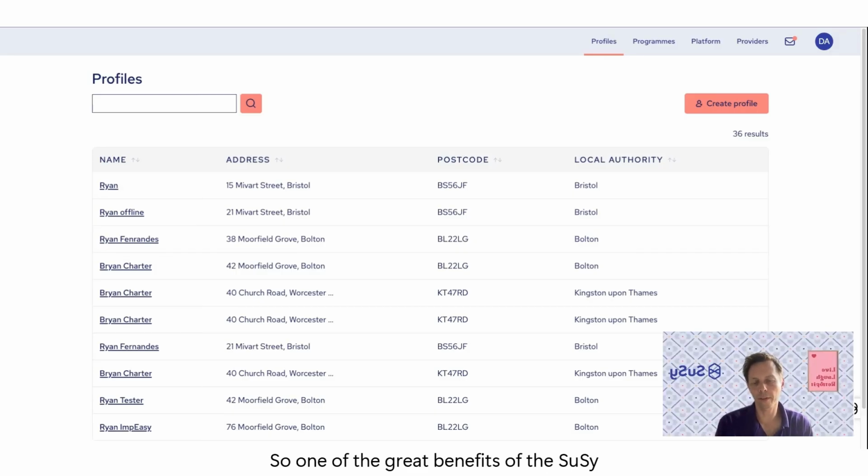So one of the great benefits of the Suzy system is its flexibility. And that goes all the way down to the improvements level. So I touched on before in the platform overview that improvements were editable. I'm going to just explain how that works.